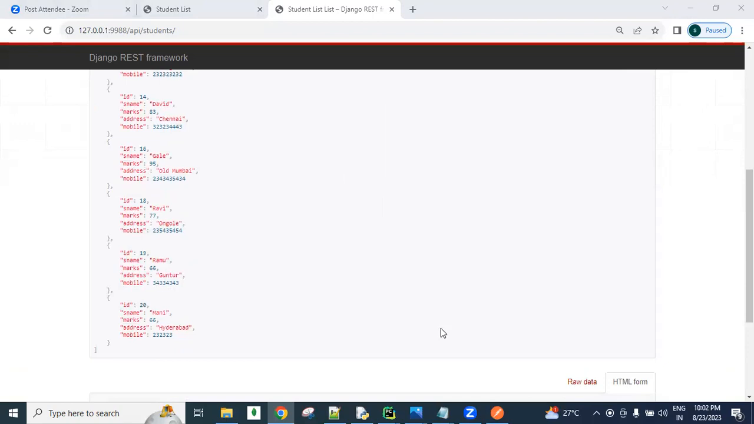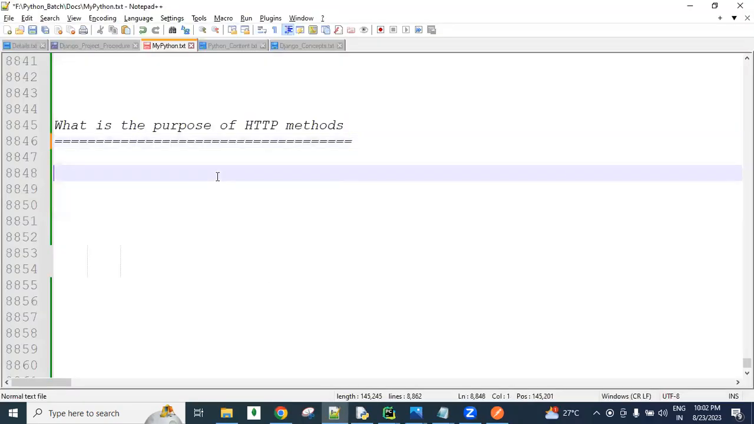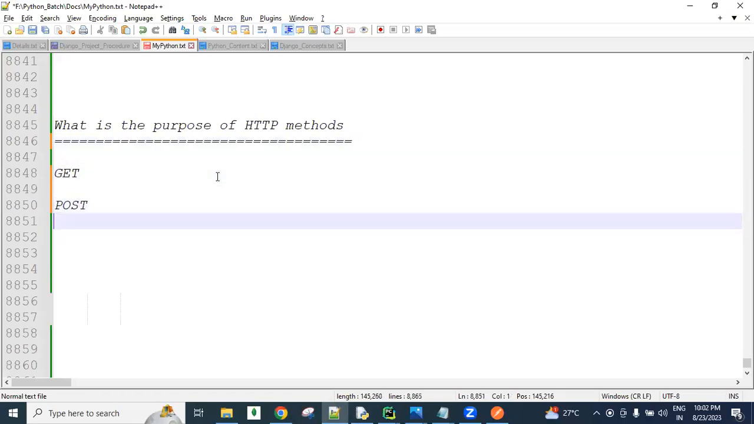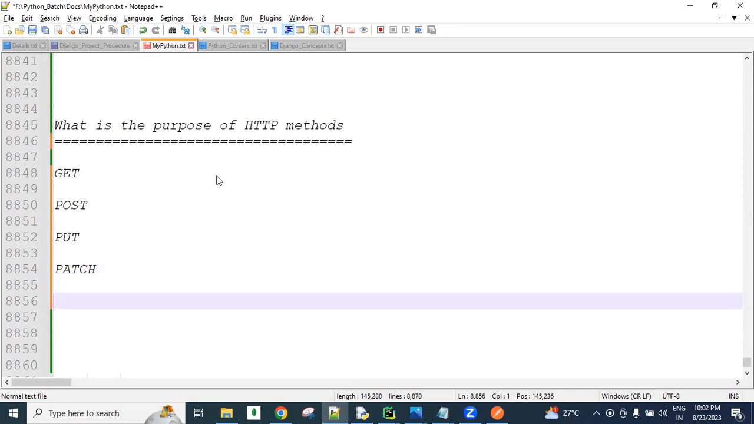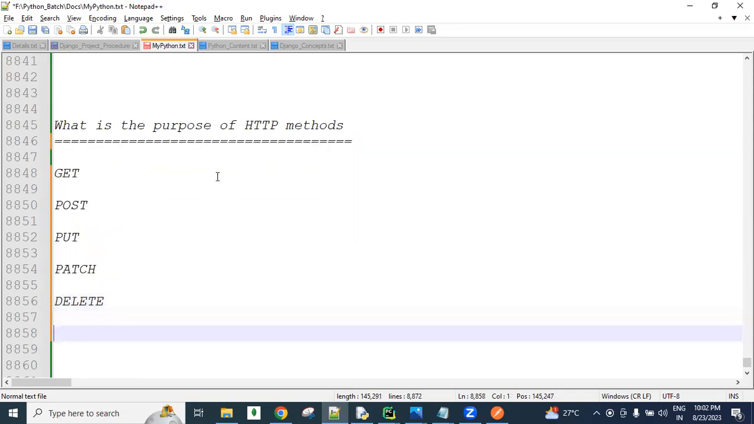Now, HTTP means Hypertext Transfer Protocol, guys. The HTTP protocol provides some methods called HTTP methods. We have many methods, like the GET method, POST method, PUT method, PATCH method, DELETE method, HEAD method, OPTIONS method, and several others.